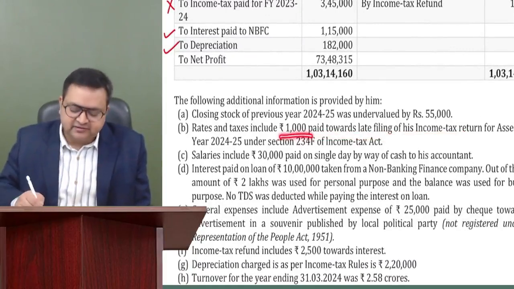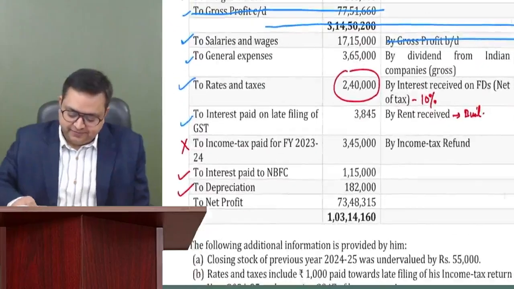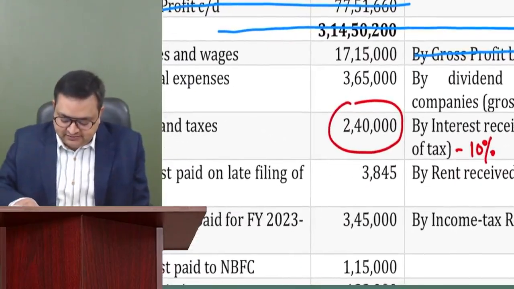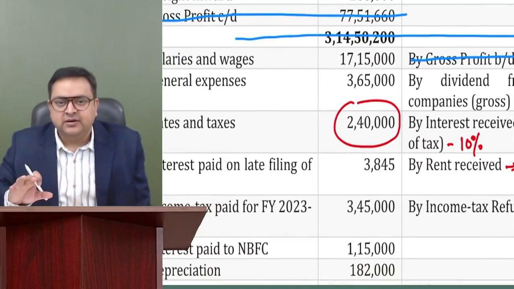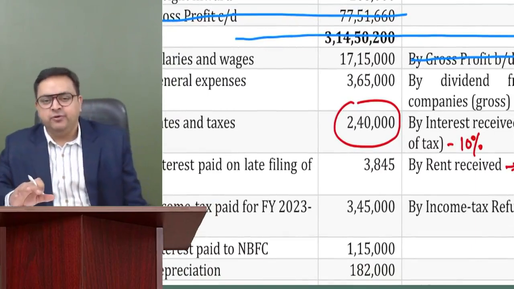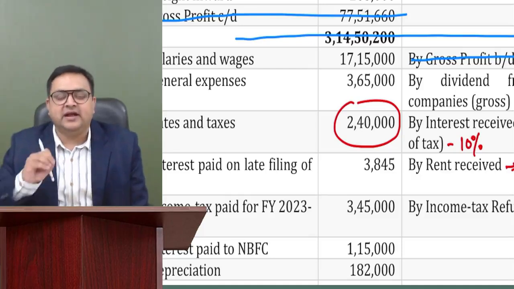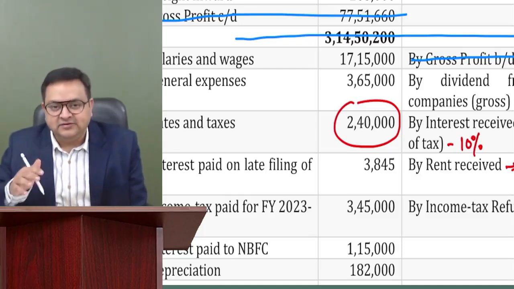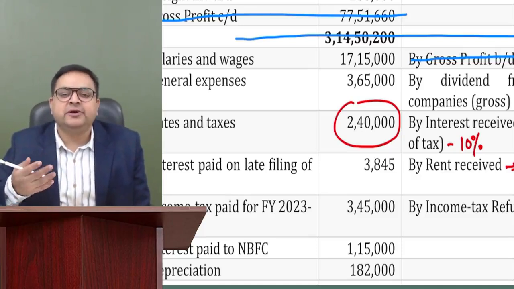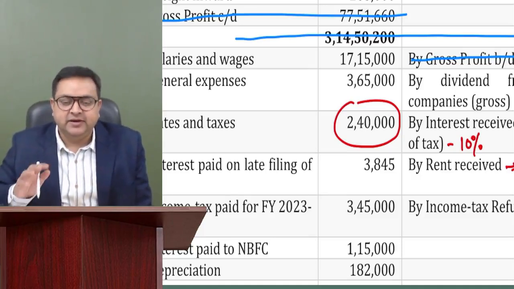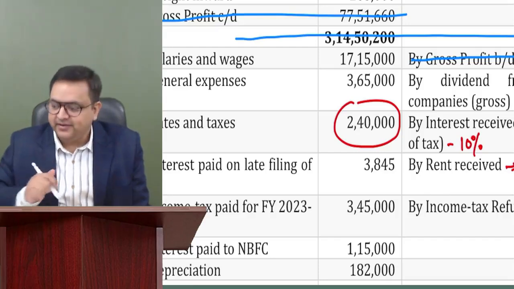Guys, as of now, I'm progressing slowly in this question, and very, very intentionally I'm doing it so that you will be able to understand each and every concept. Once you understand these concepts, when you do any other question, you will do it very, very quickly, because your concept will be strong, right?